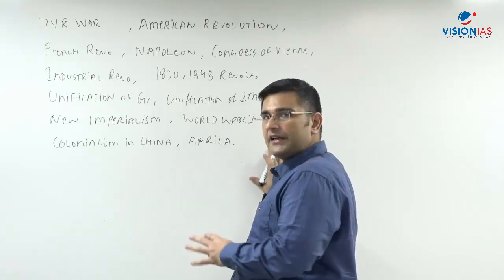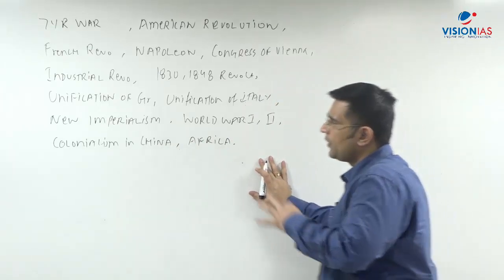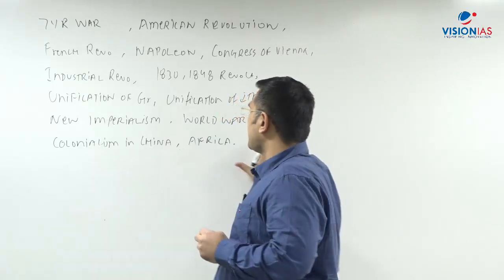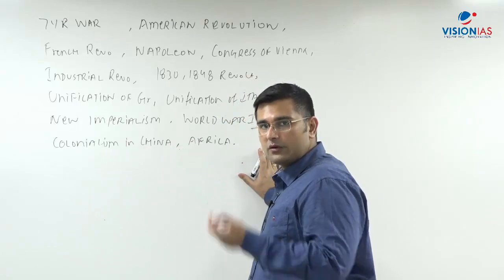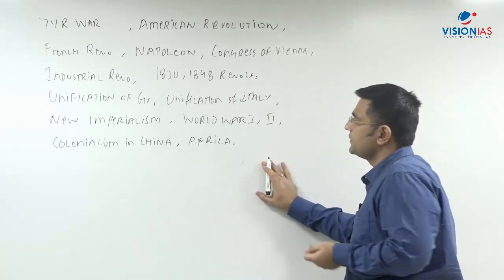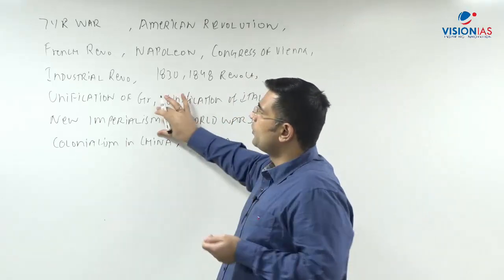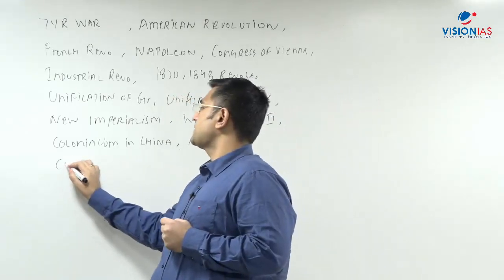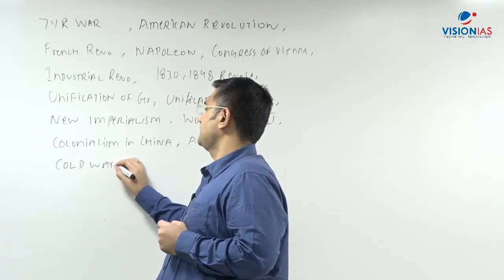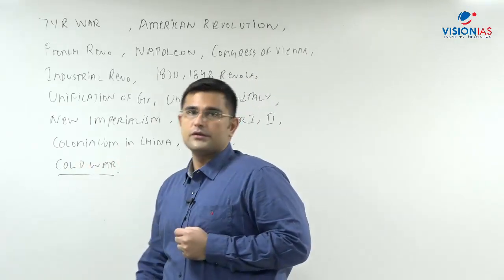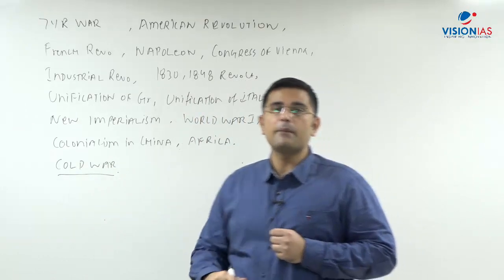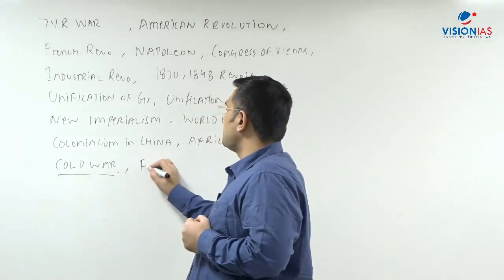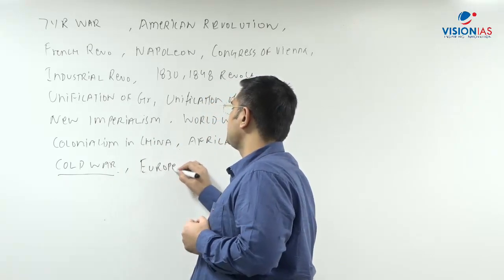Some of the events which we take care of regarding South America also, कुछ उसका भी देखते हैं. ठीक है, so colonialism majorly in China, majorly in Africa, because these two were the most important areas to be colonized once your new imperialism began. तो ये आ गया. उसके बाद फिर साइमल्टेनियसली हम कोल्ड वॉर पे आ जाते हैं. कोल्ड वॉर which was fought between the communist world and the capitalist world. After the Cold War, simultaneously something happens, that is your European Union.